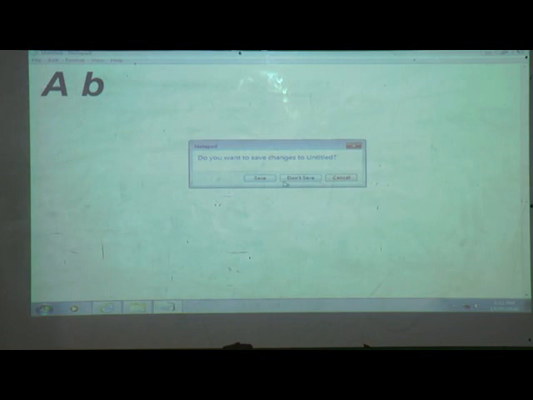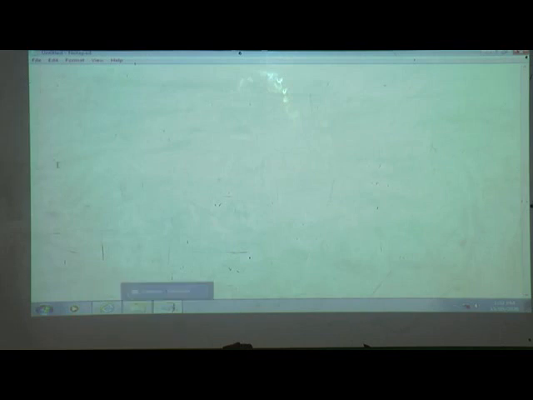Firstly we will write here A, B, and if I take new, then a new notepad will appear. Why? Because right now it had A, B, but now it is not there, because we took new.